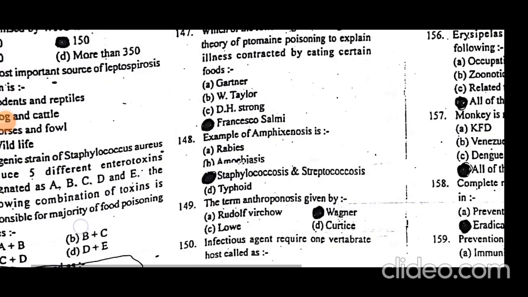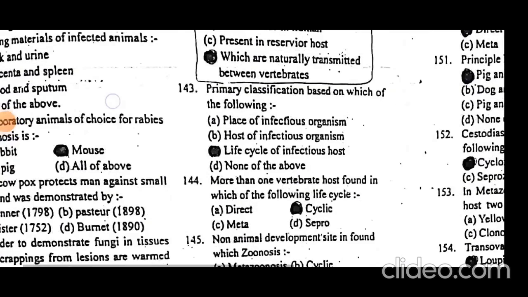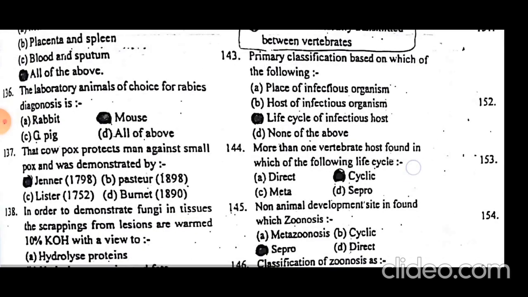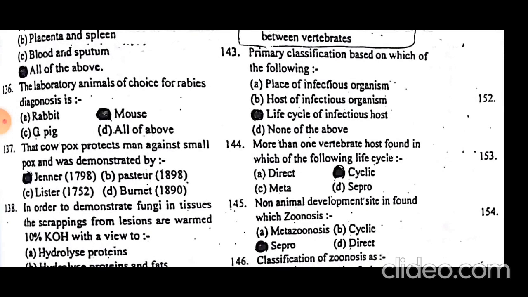Zoonoses are defined as diseases which are transmitted between vertebrates. Primary classification is based on which of the following? Primary classification is based on the life cycle of the infectious agent. More than one vertebrate host is found in cyclozoonosis, the cyclic life cycle. A non-animal developmental site is found in saprozoonosis.